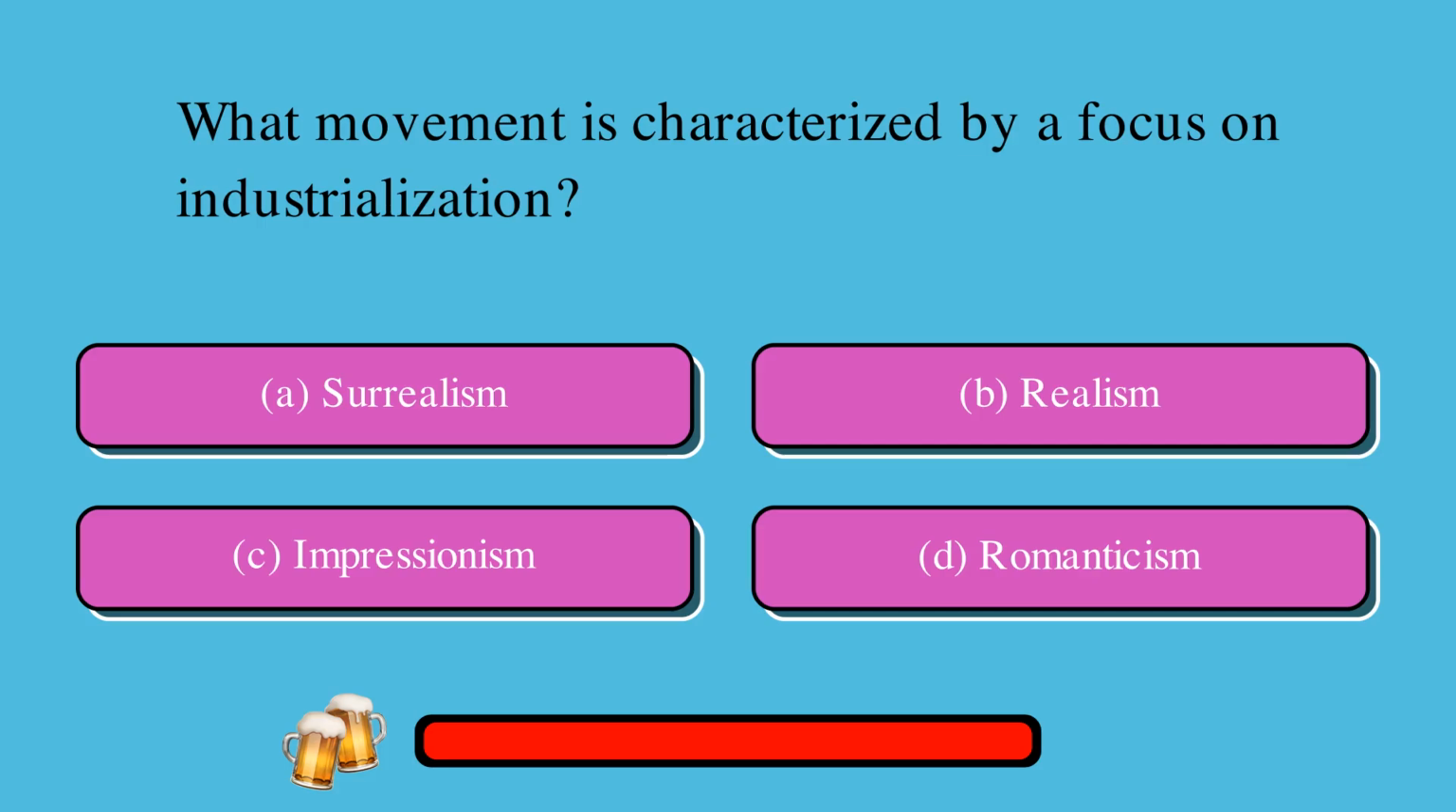What movement is characterized by a focus on industrialization? A. Surrealism, or B. Realism, or C. Impressionism, or D. Romanticism? The correct answer is B. Realism.